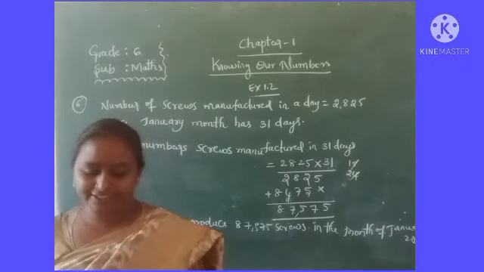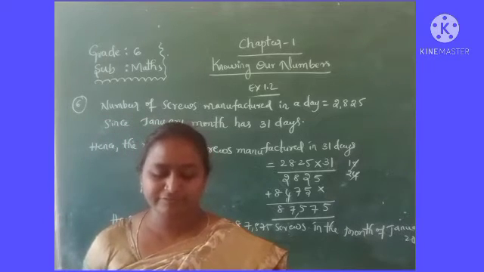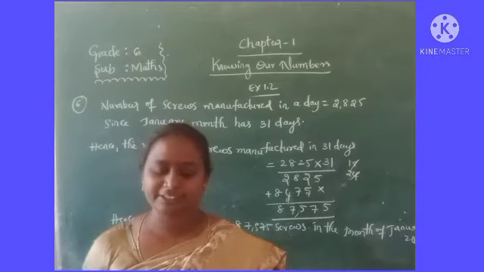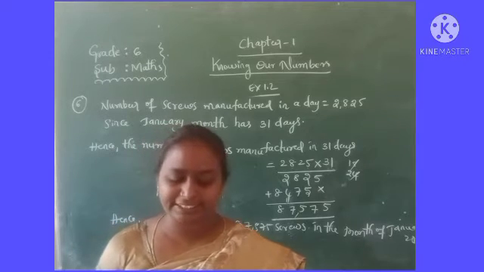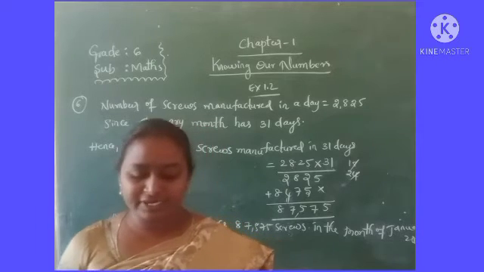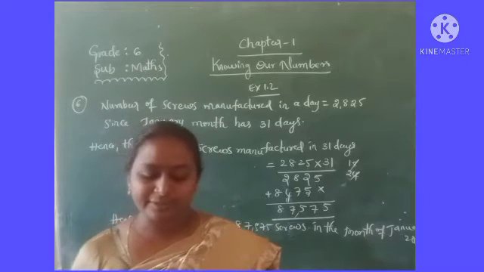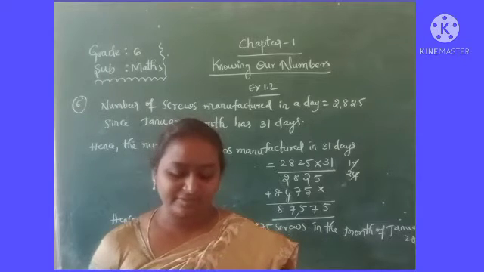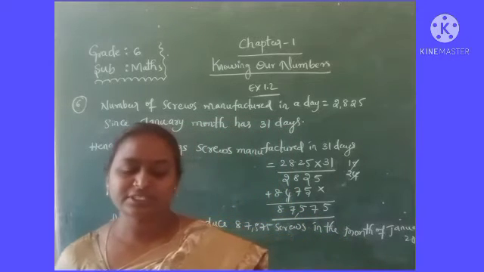So next come to the seventh one. A merchant had 78,592 rupees with her. She placed an order for purchasing 40 radio sets at 1200 rupees each. How much money will remain with her after the purchase? See here, a merchant had 78,592 rupees. With her means a lady merchant is there. She had a total amount of how much?